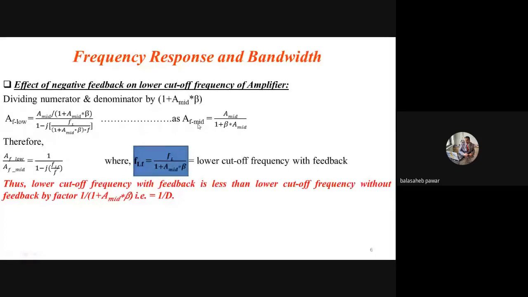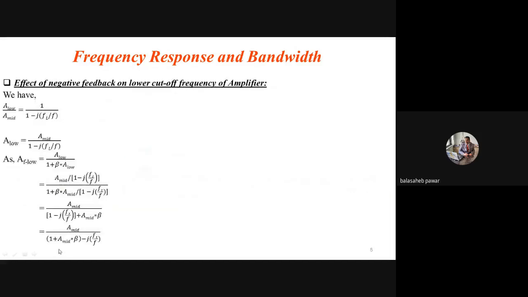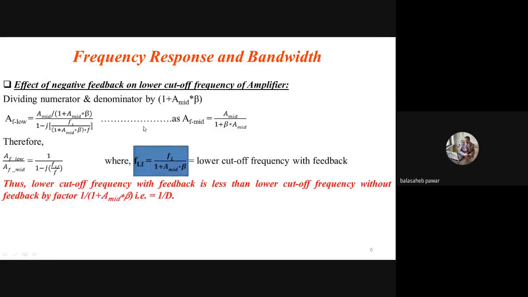One more term I mentioned here, as we already wrote at the start, that is AF mid equals A mid divided by 1 plus beta A mid. So you can replace this one, and at the end, see, 1 plus A mid into beta, into F. See over here, A mid divided by 1 plus A mid into beta minus j FL by F. What is A mid? That A mid I mentioned.